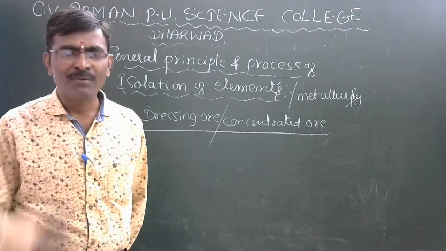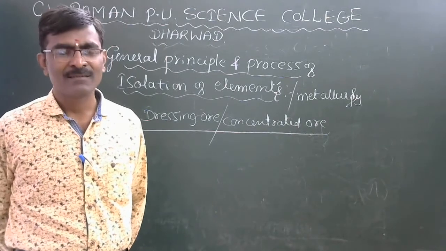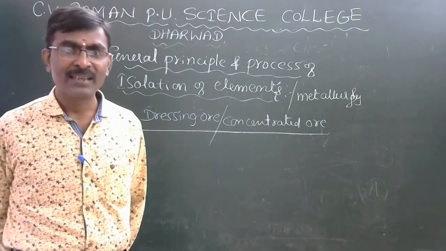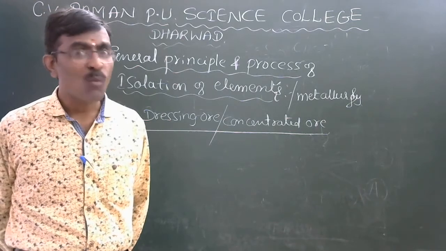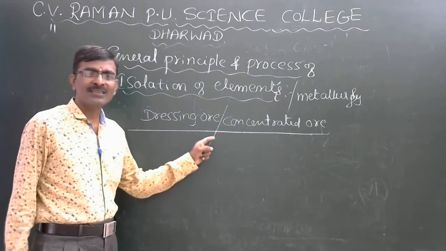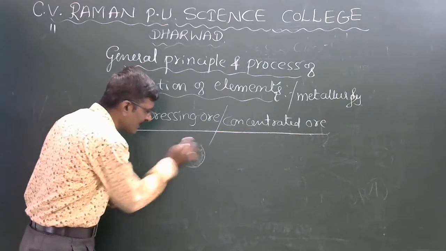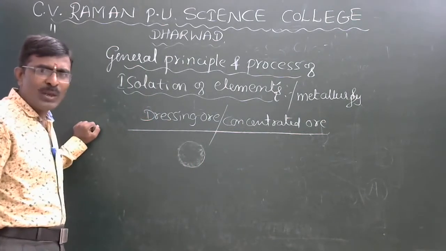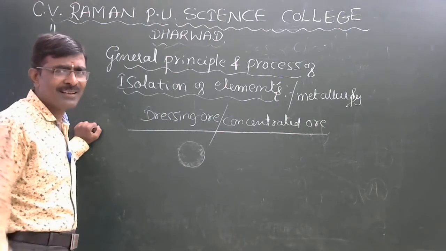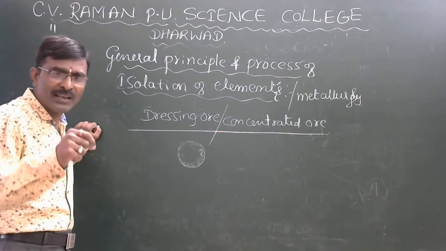The removal of unwanted materials such as sand, stone, glass, mud by water is called dressing ore or concentrated ore. Imagine this is an ore. We are not getting the pure ore. It contains sand, mud, glass, rocky materials.